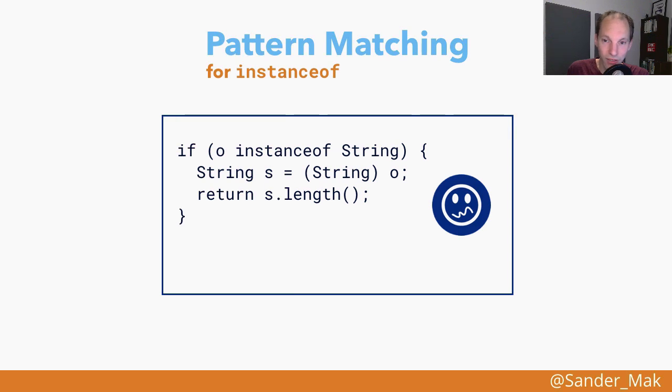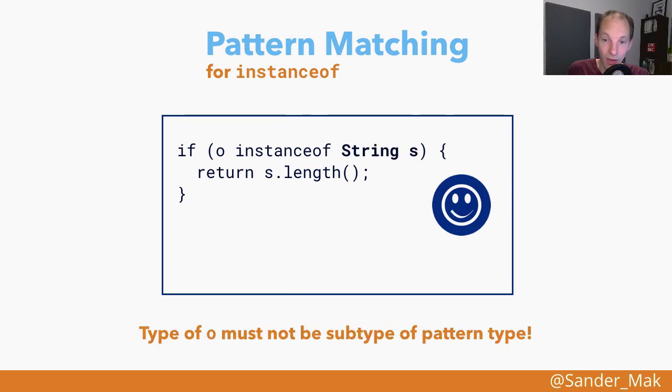Well, as of Java 16, yes, we can, using the pattern matching for instanceof feature. So what we can do is, instead of saying o is instance of a type, we can say o is instance of a type pattern, where a type pattern consists of the type and a binding variable, in this case s.